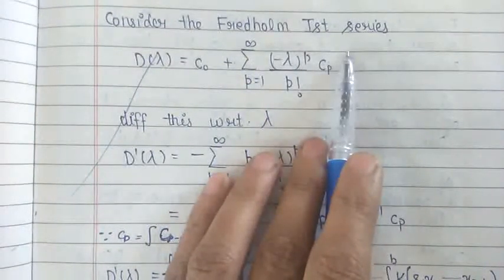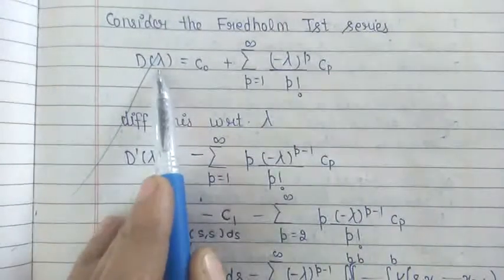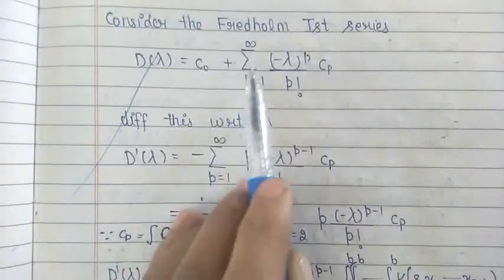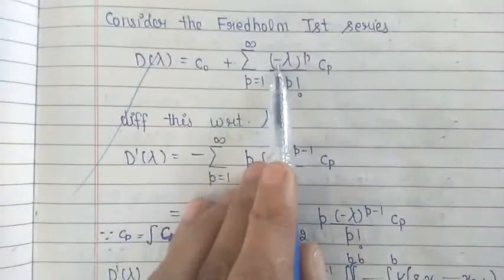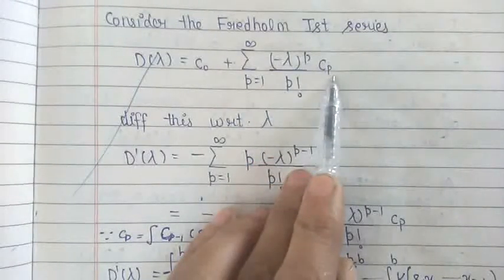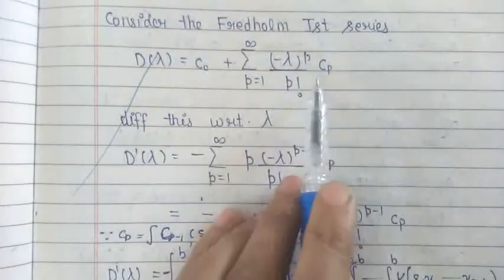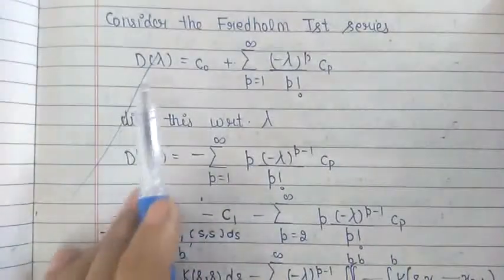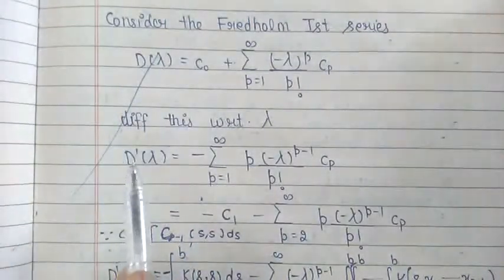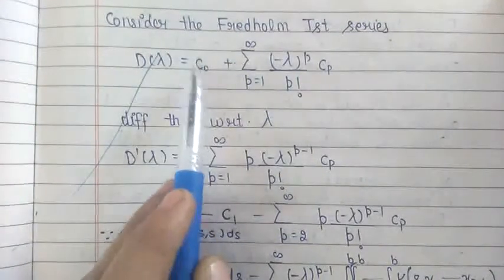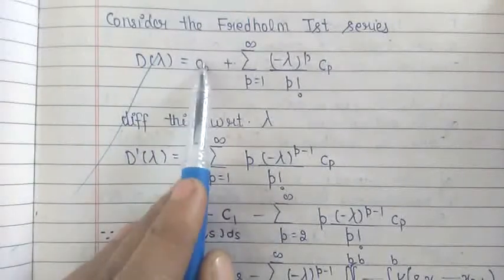By the Fredholm first theorem, the series for the entire function D(lambda) is given by c naught plus summation p from 1 to infinity of (minus lambda) raised to the power p divided by p factorial into c_p. Now let us differentiate this Fredholm first series with respect to lambda. On the left hand side, the derivative of this determinant with respect to lambda we denote by D'(lambda). Here c naught is a constant, independent of lambda, so its derivative will be 0.